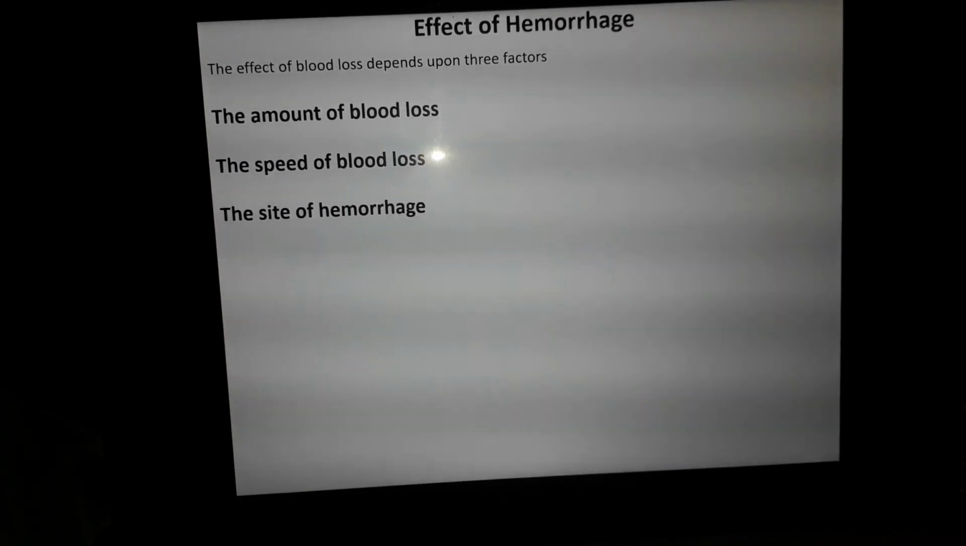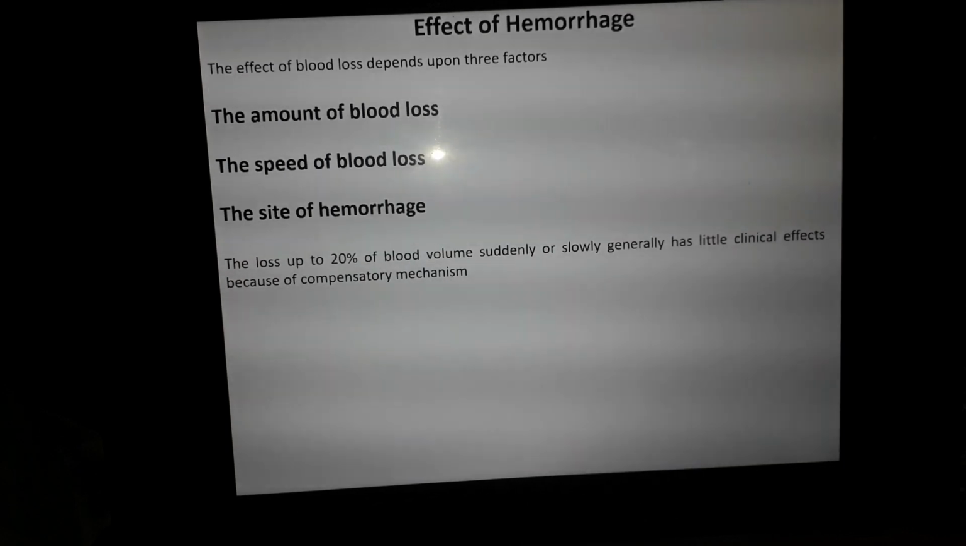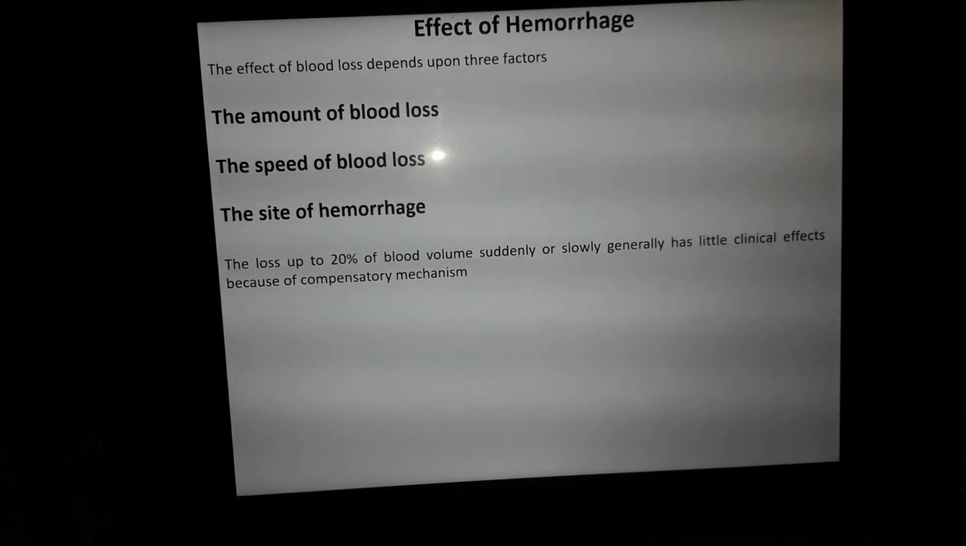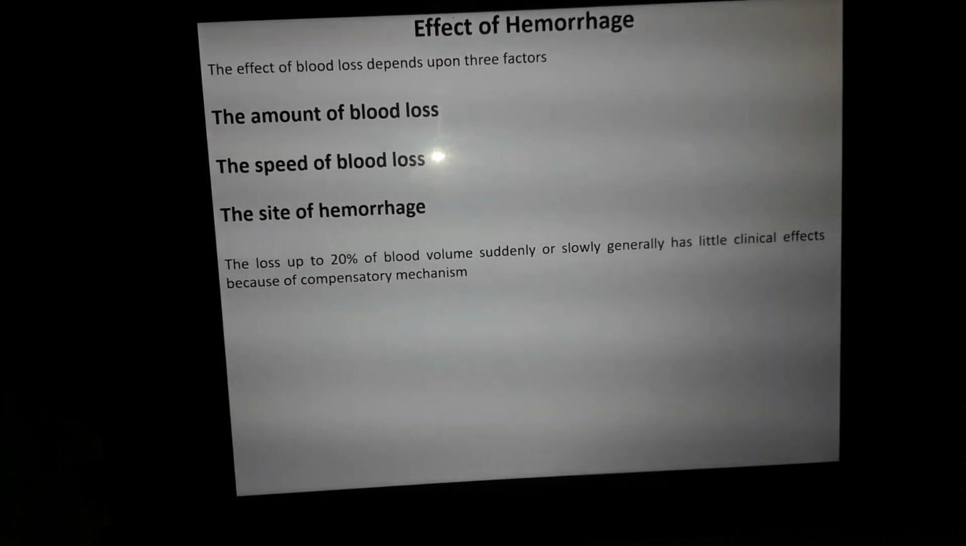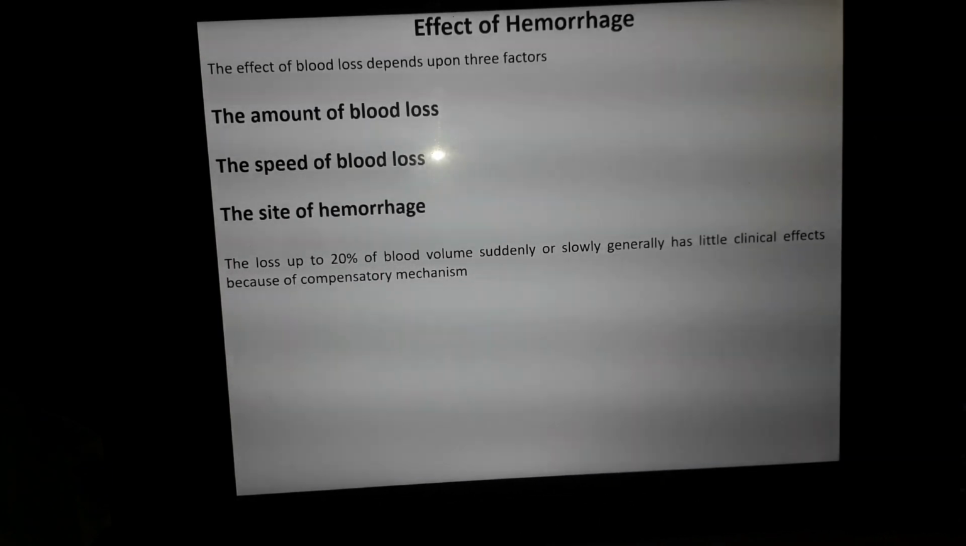Depending upon the three factors, if there is loss of up to 20% of blood volume, whether acute or chronic, that has little clinical effect, because our body has a compensatory mechanism to compensate for this amount of loss in the blood volume. So 20% loss, whether sudden or slow, has little clinical effect.